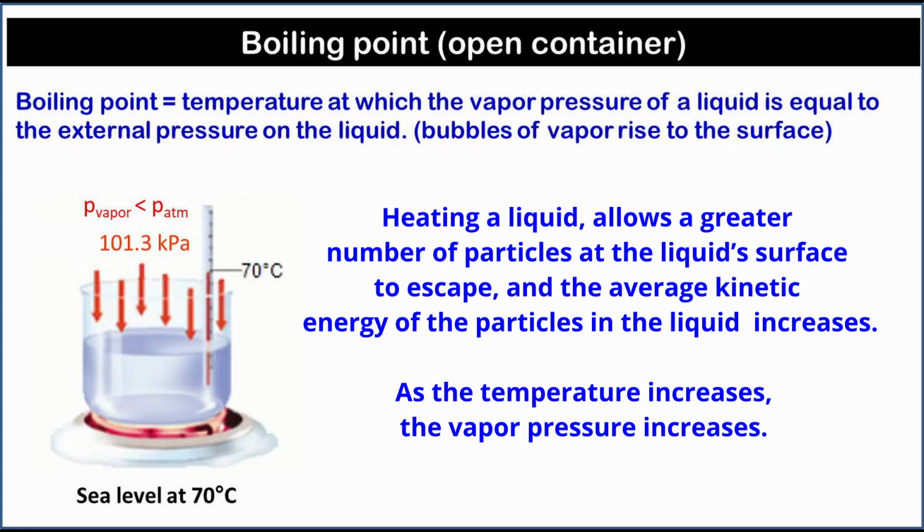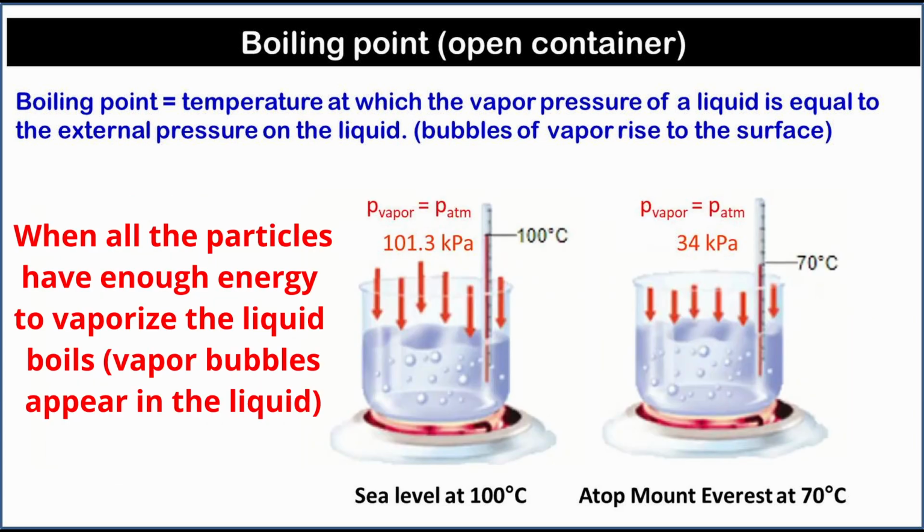Heating a liquid allows a greater number of particles at the liquid's surface to escape, and the average kinetic energy of the particles in the liquid increases. As the temperature increases, the vapor pressure increases. When all the particles in the liquid have enough energy to vaporize, the liquid boils.